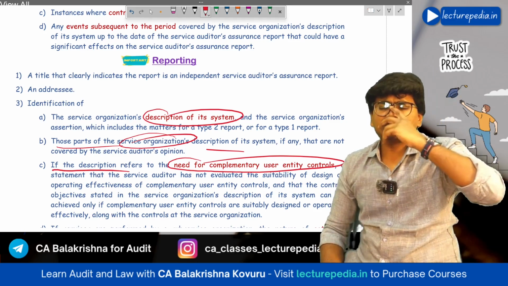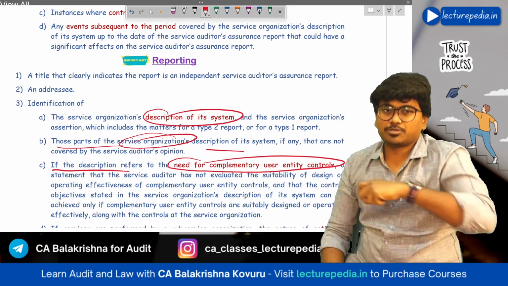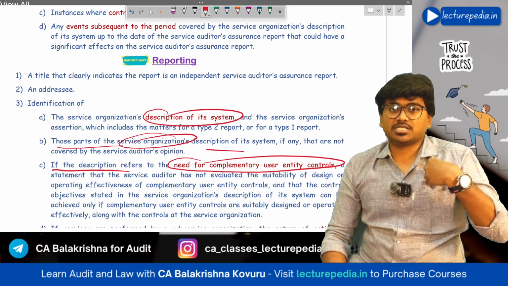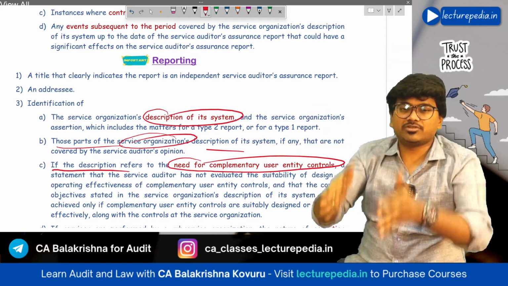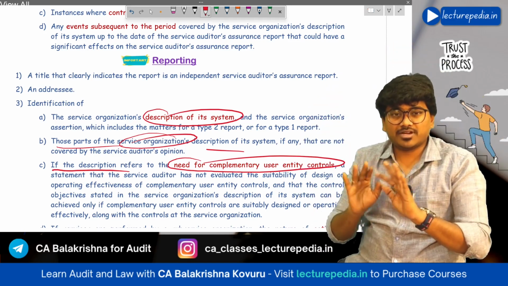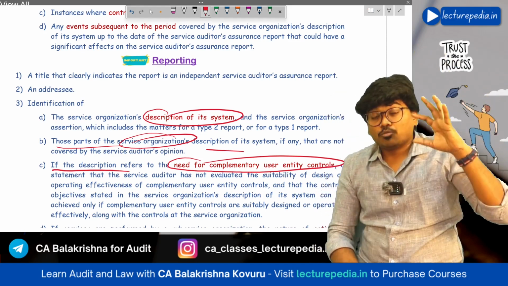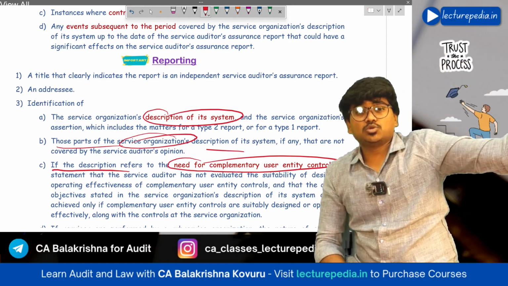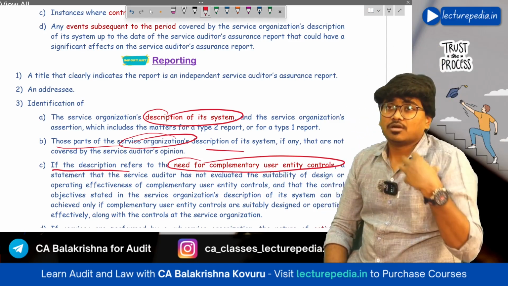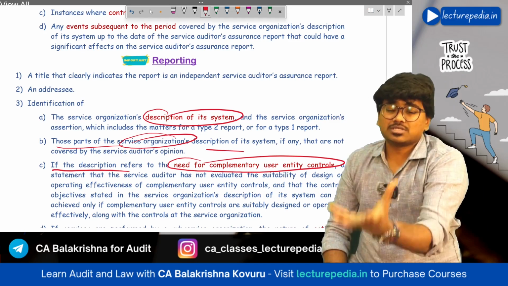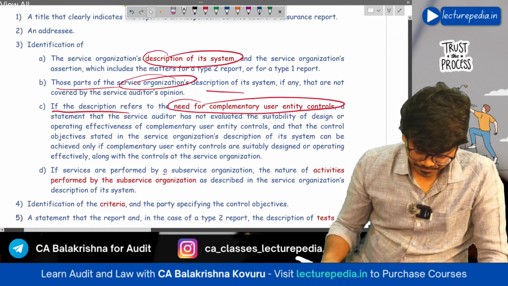If any such complementary user entity controls are required in the description of system, then the service auditor has to mention that I have audited only the controls at the service organization and I have not verified the complementary user entity controls. And proper working of complementary user entity controls is very much necessary for effective working of the controls at the service organization. Okay, this point you need to mention in your report.